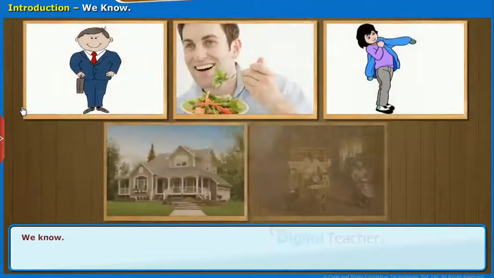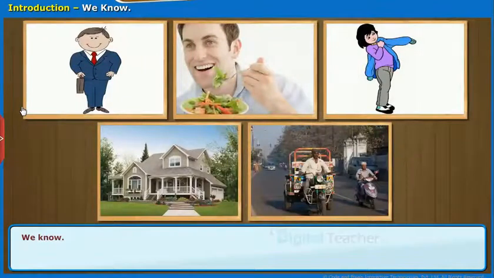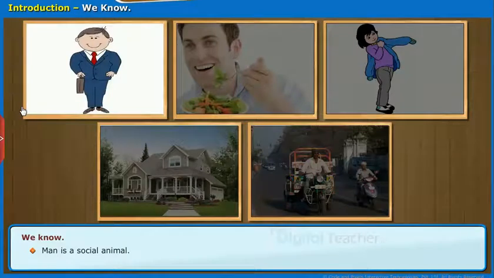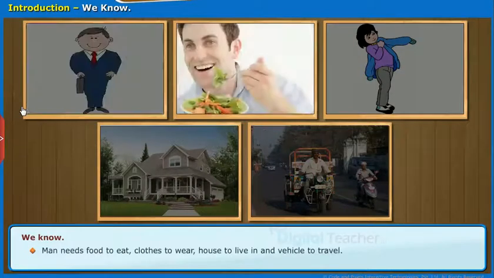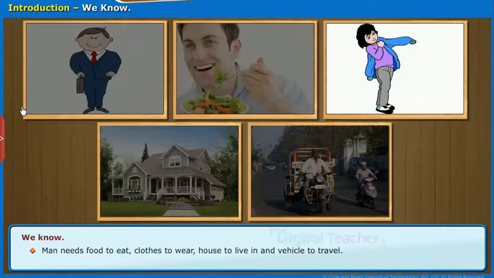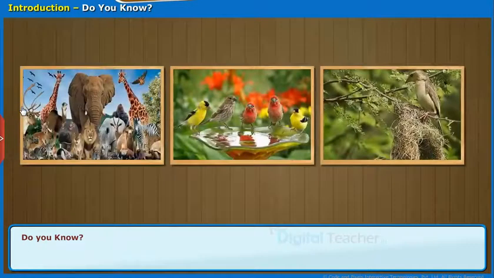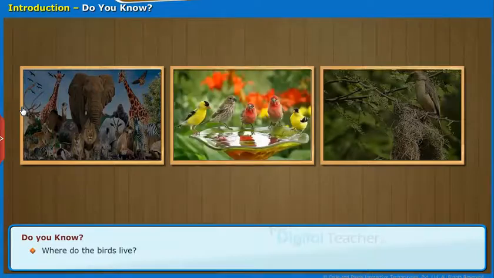Let us start our chapter with the introduction. We know that man is a social animal. Man needs food to eat, clothes to wear, house to live in, and vehicle to travel. Do you know the lifestyle of animals? Where do the animals live? Where do the birds live?